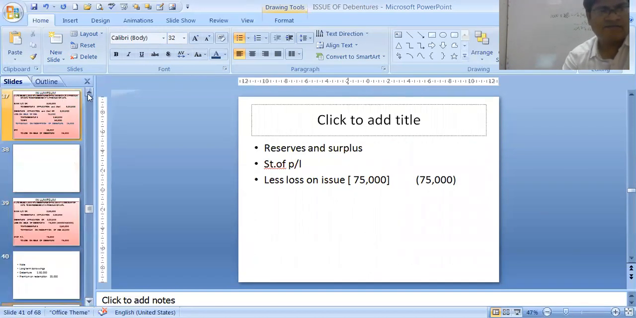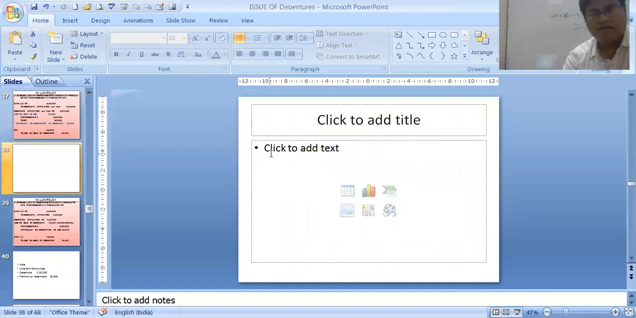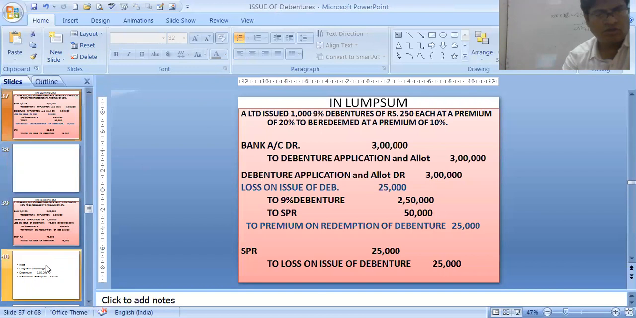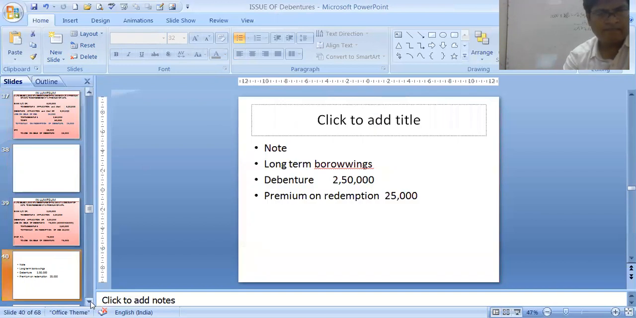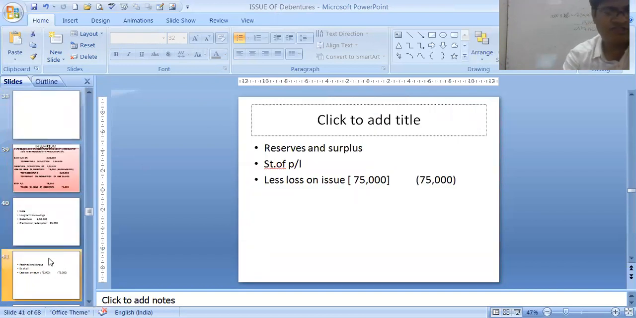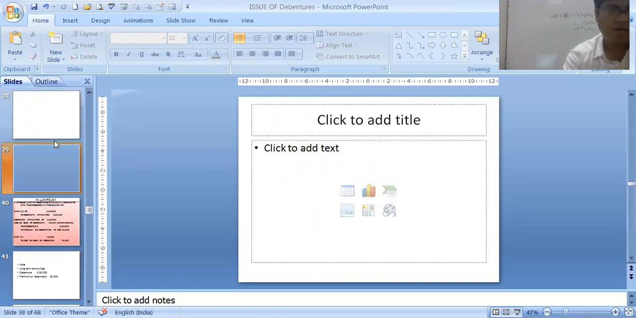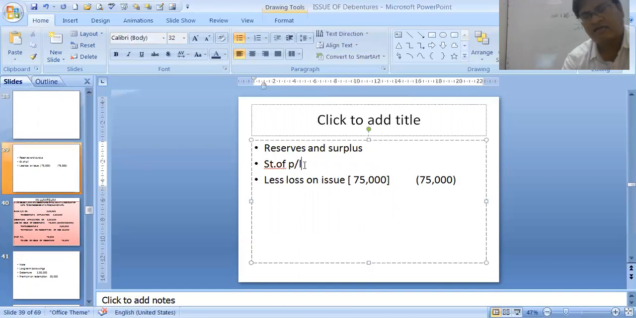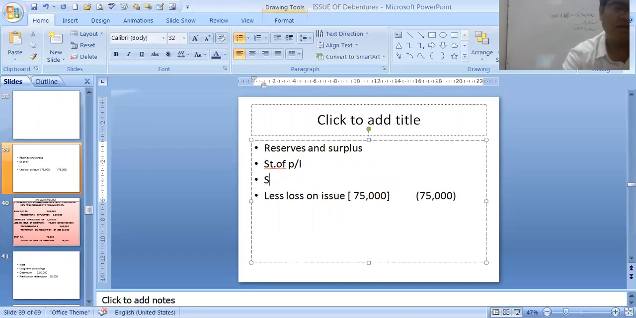And in the case of premium, if we have issued the debentures at premium, then this statement of PL will be changed a little bit. It will be shown like this. Statement of PL is not there, zero balance. Then there is an SPR, security premium reserve. Security premium reserve was 50,000.